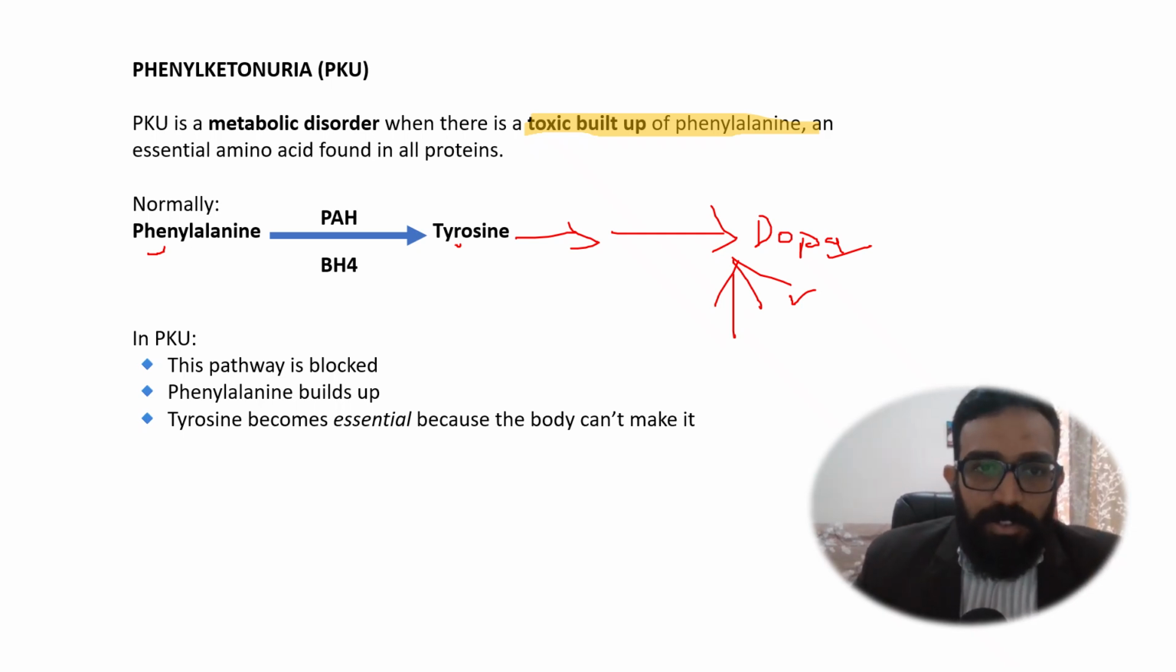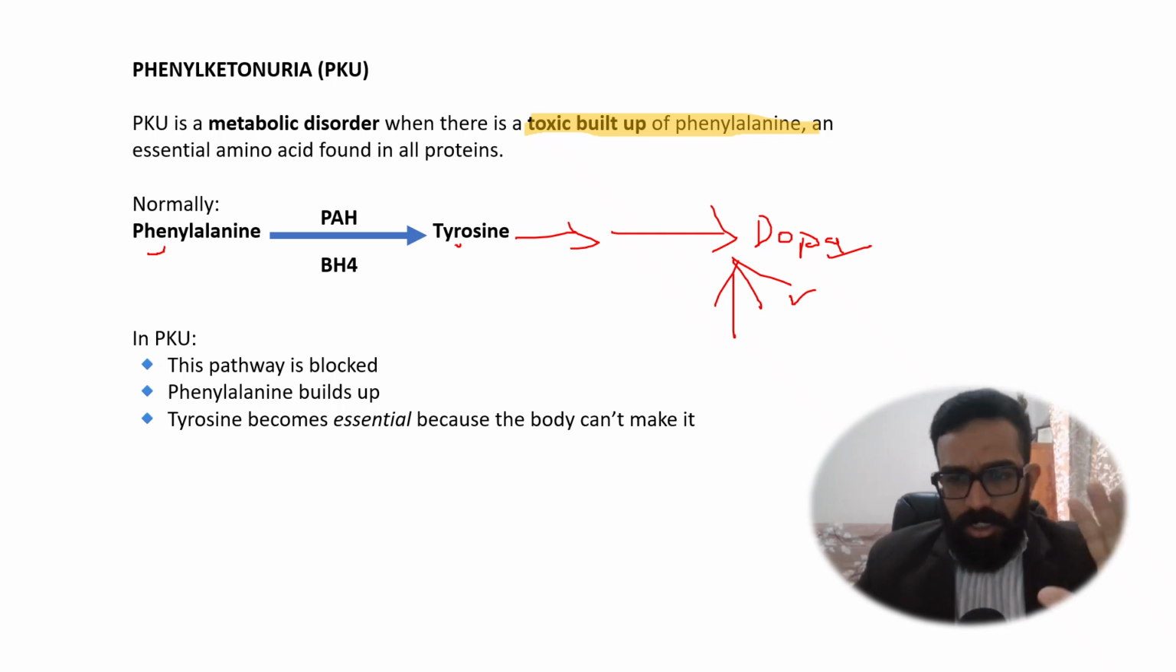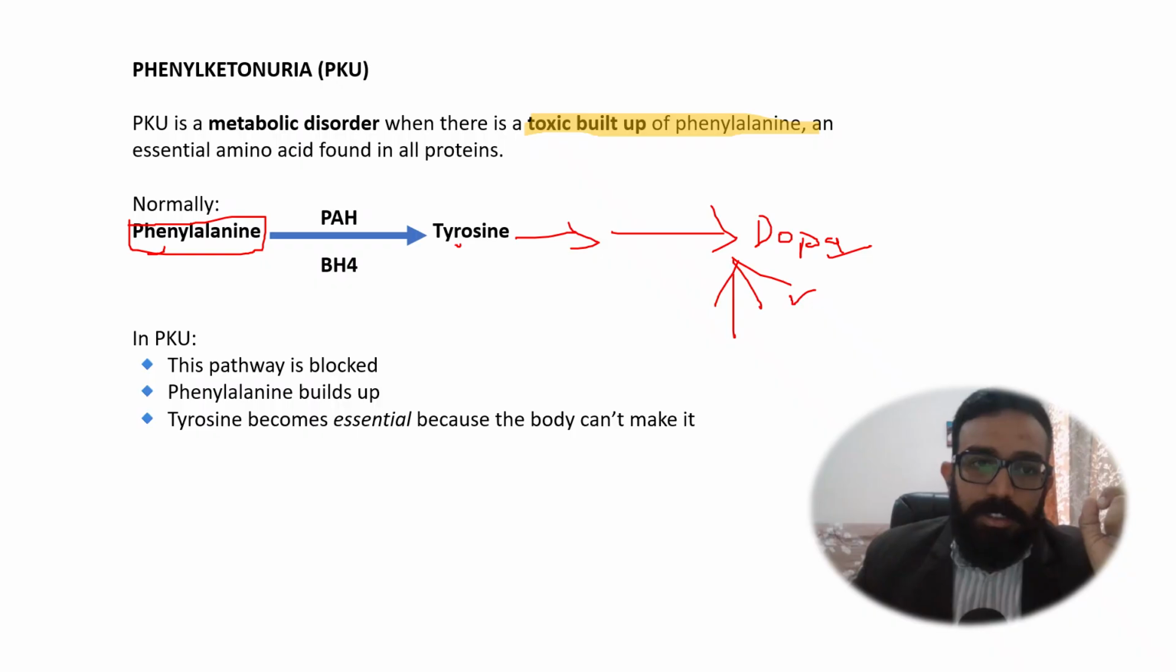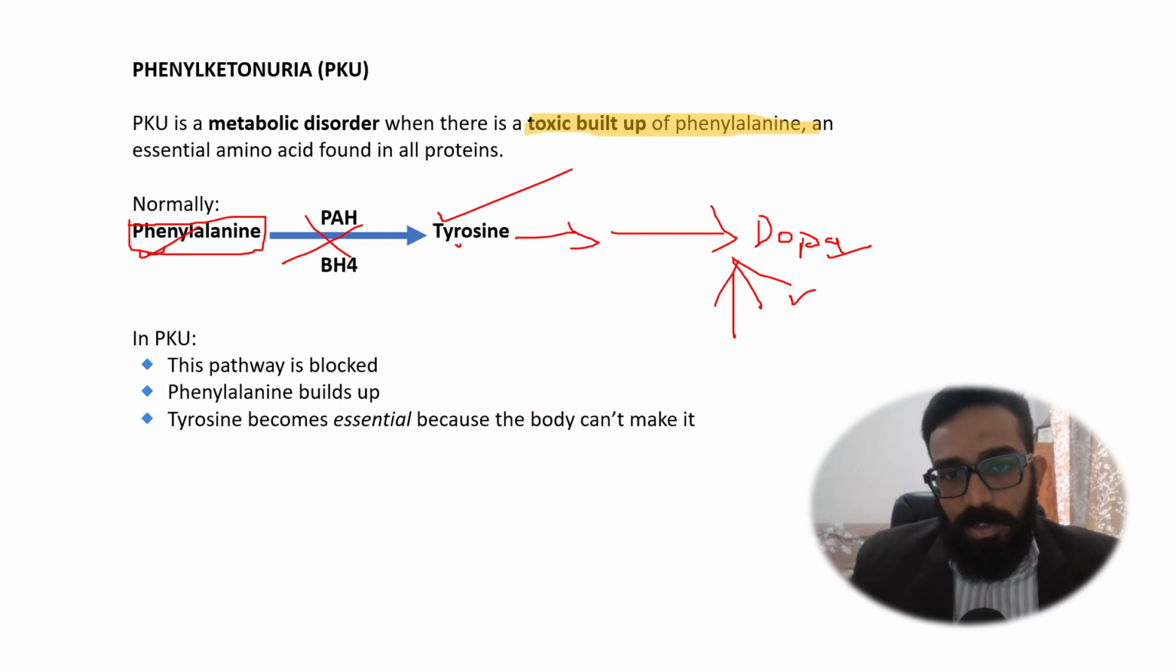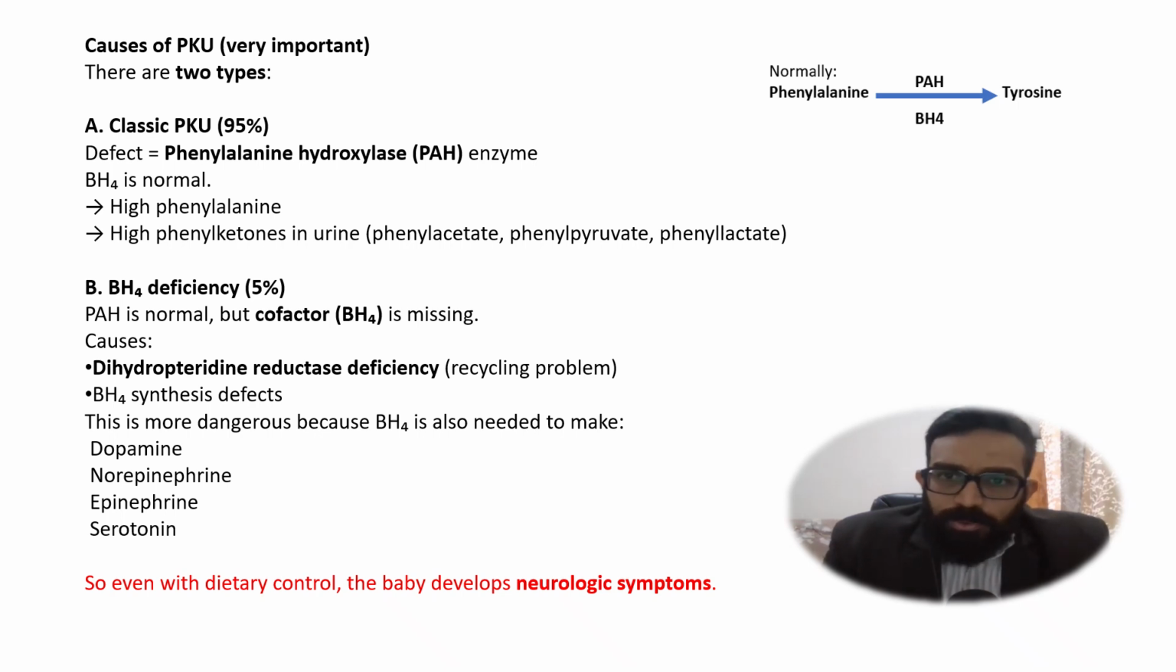So what happens over here in phenylketonuria is, due to some things which I'll discuss, there is toxic buildup of phenylalanine, and this toxic buildup of phenylalanine causes these problems. And once there is a toxic buildup of this, and this cannot get converted to this, now your tyrosine becomes an essential amino acid. Now the baby has to take tyrosine in the diet. Now your phenylketonuria is of two types, classic and BH₄ deficiency.